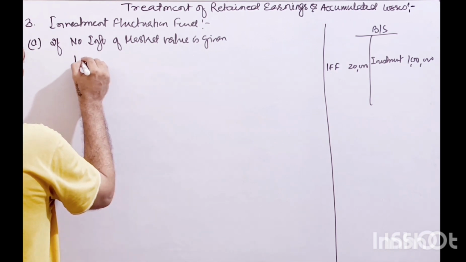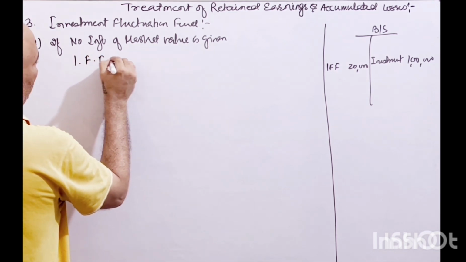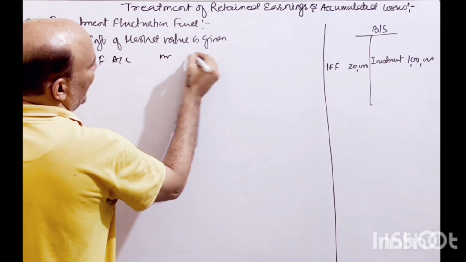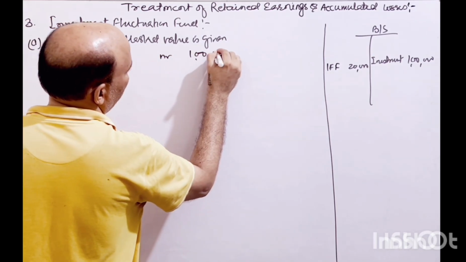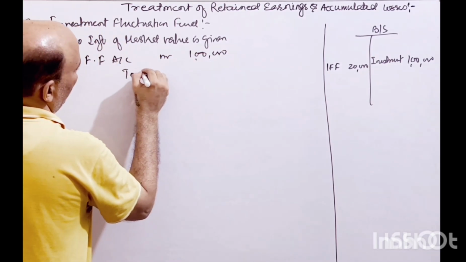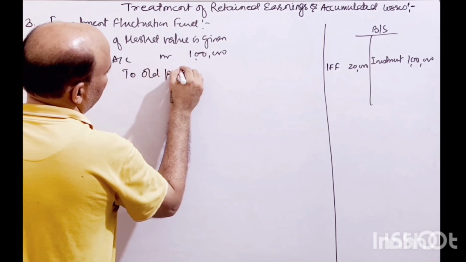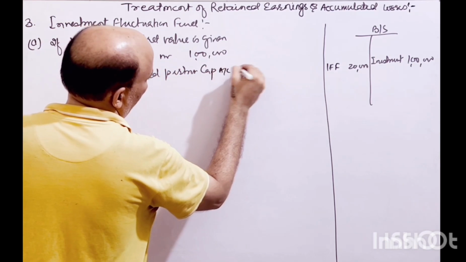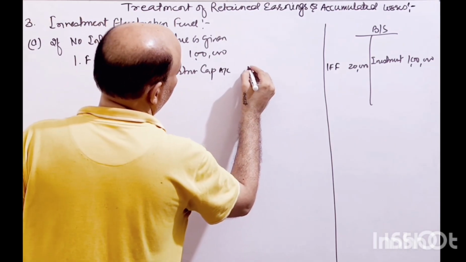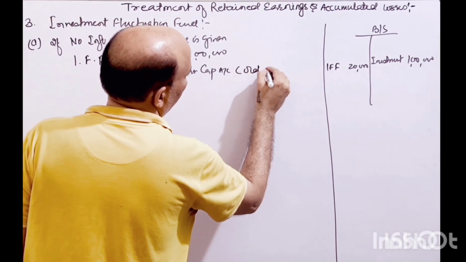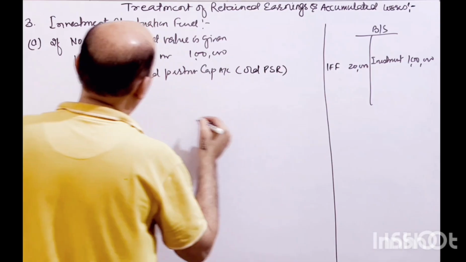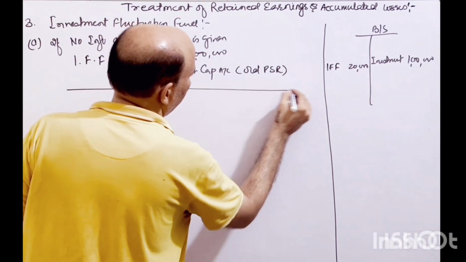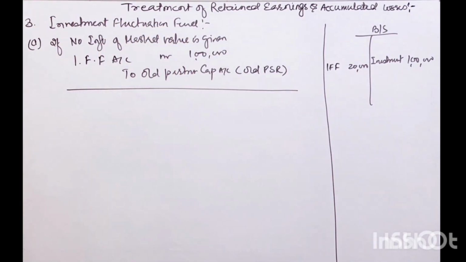So investment fluctuation fund account debit, here I am taking as 20,000, to old partners capital account or current account, in old PSR. Simple, that will be distributed to the partners, right?